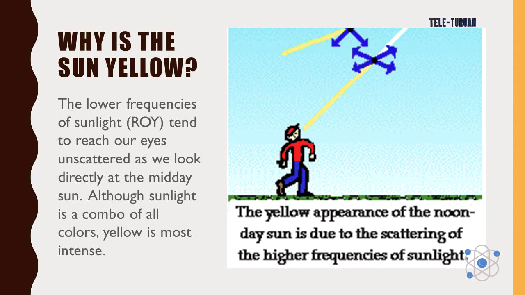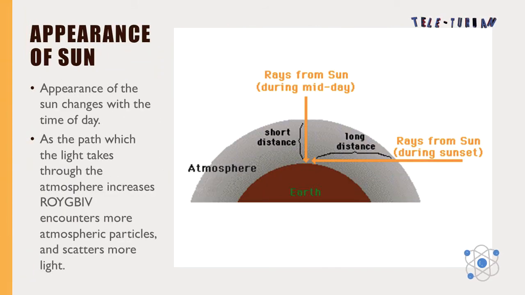Why is the sun yellow? The lower frequencies of sunlight, red, orange, and yellow, tend to reach our eyes unscattered as we look directly at the midday sun. Although sunlight is a combination of all colors, yellow is most intense. The appearance of the sun changes with the time of the day.